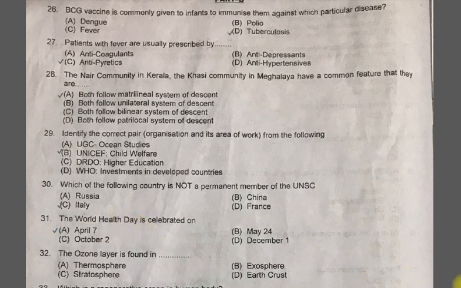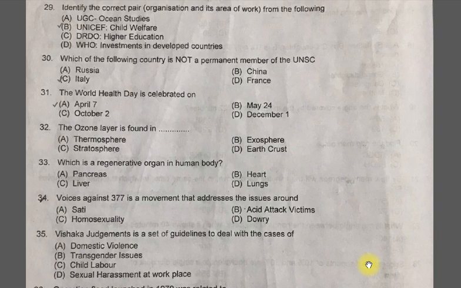Question 32. The ozone layer is found in A. Thermosphere, B. Exosphere, C. Stratosphere, D. Earth crust. The correct answer, I hope you have guessed it. Yes, it is the option C, stratosphere. Stratosphere is 20 to 25 kilometers above the sea level.